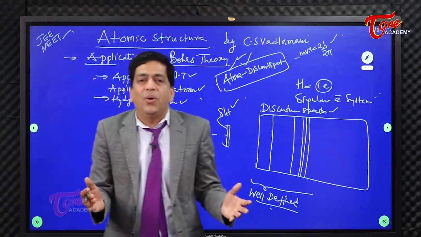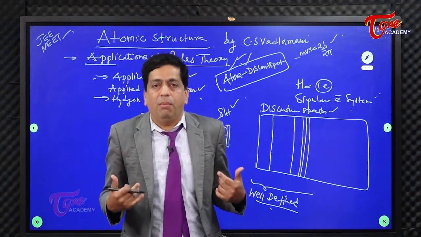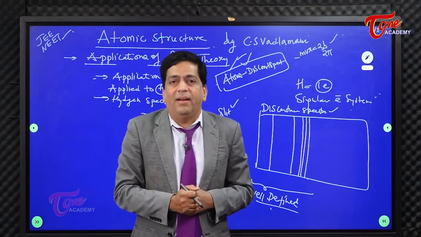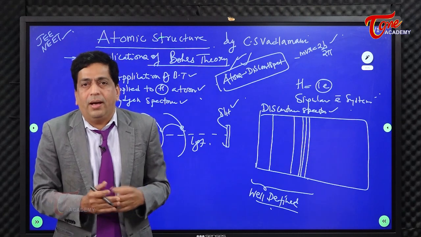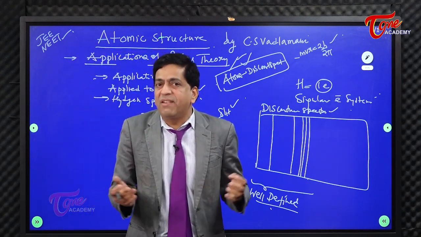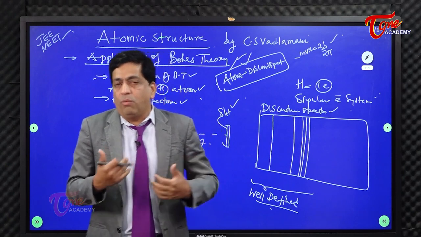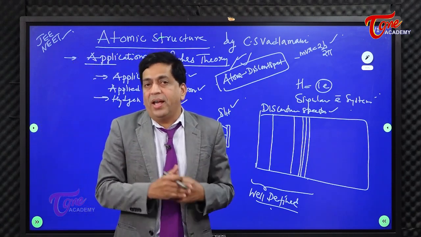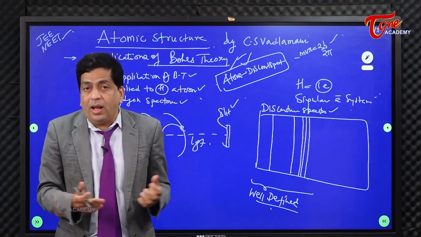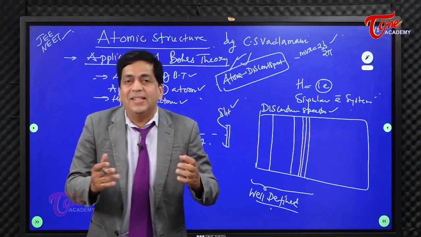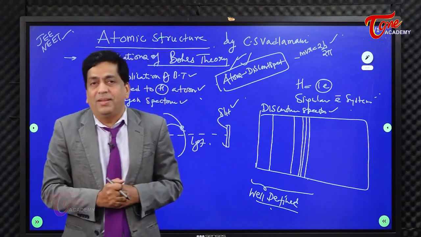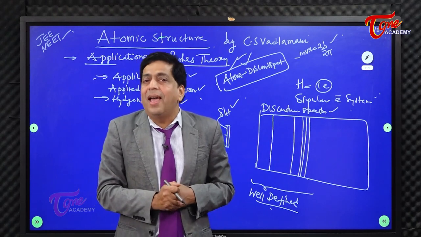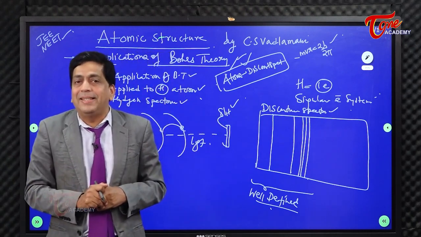Now if you ask me, how do you define me? Well, I have very distinguished features. My DNA is different from anyone in the world, rather. I have very characteristic features. I have distinct features. So I'm well defined. What are the well defined parameters of me? My height, my eyes, my nose, or my DNA, my RNA, or whatever. These are completely different from anyone in the world. So I'm a well defined person. Because if you have identical twins, I think they are not well defined, you can simply say, right?